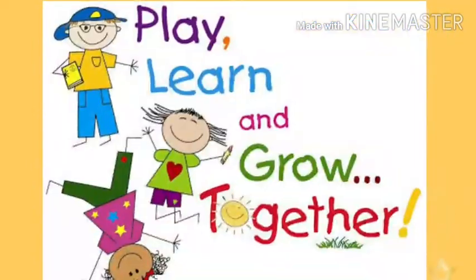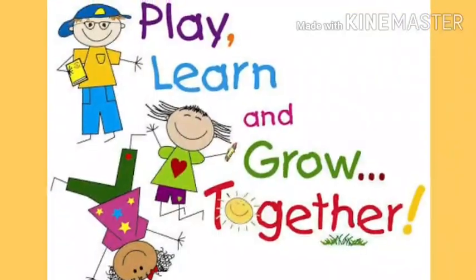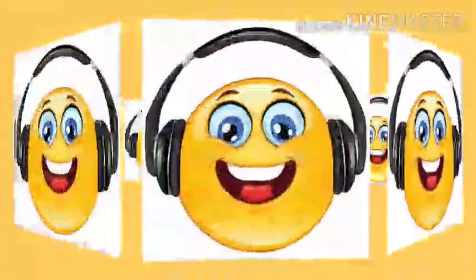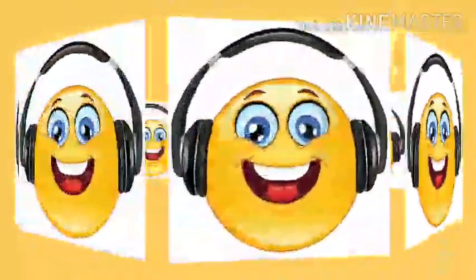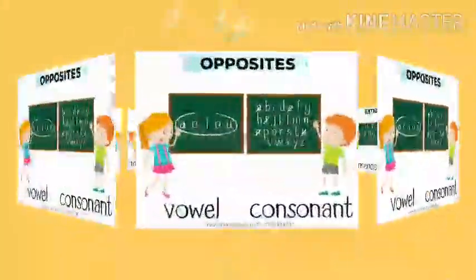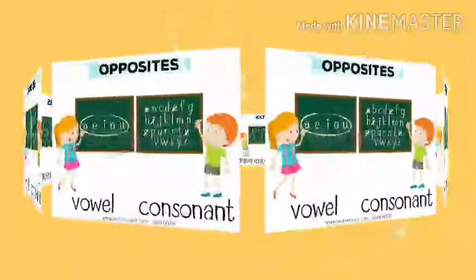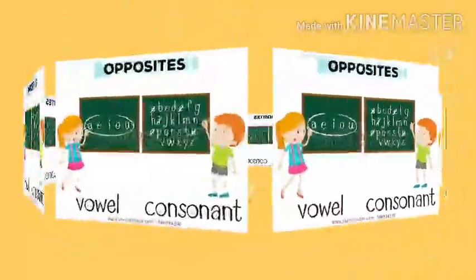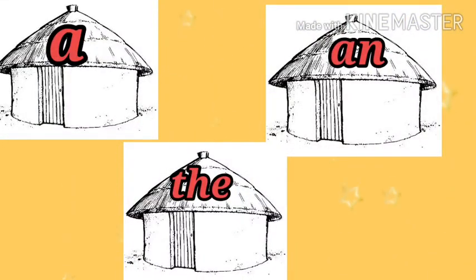Now we will do a house activity to practice these articles, the usage of a, an, and the. I know you can do it very properly, but please listen to me first and then you will do it. You will practice it in your home. Come with me and see what I will do in this house activity. Now see, I have three houses here.